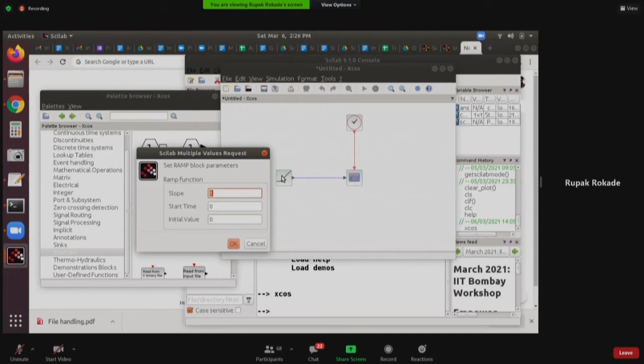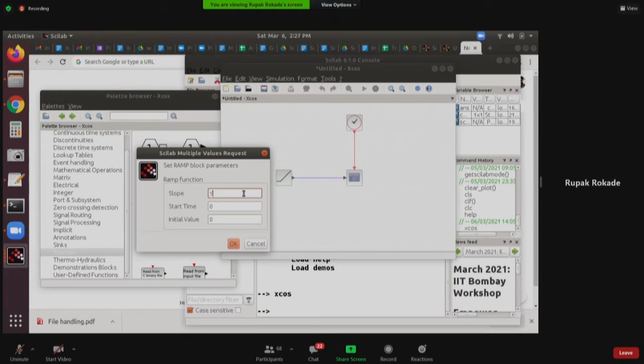So there are 2 ways in which you can do this. One is that this ramp block in this example imports the value of slope from the workspace, which is the Scilab workspace. That is one way. And another way is the context menu. Okay, so let's see both these ways.